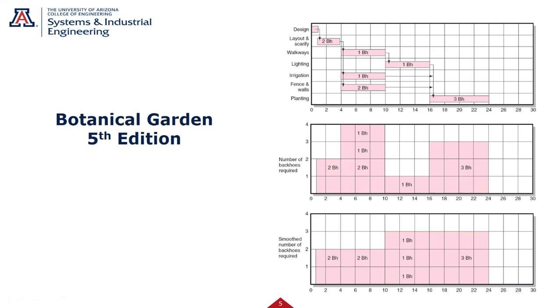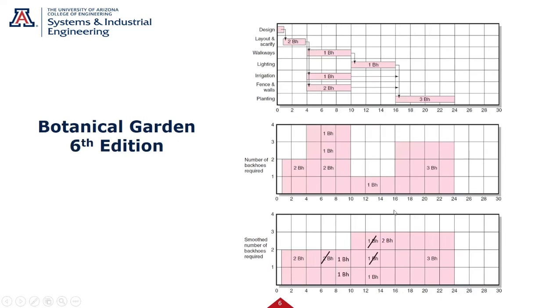Now, if they were all the same type of backhoes, maybe you juggle it, but look at this. This single backhoe up here is on the critical path. If I delay that one, I'm going to delay this task and this task. So I really want to keep these single backhoes, and I can delay this double backhoe. But see, they kept the double backhoe and moved the two singles.